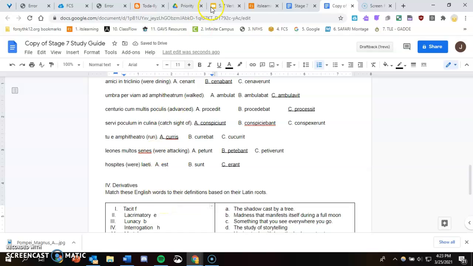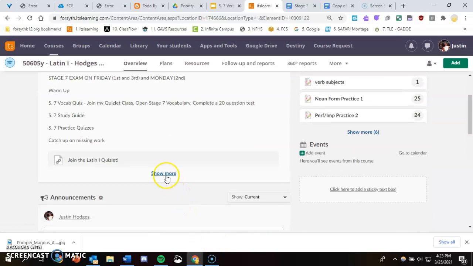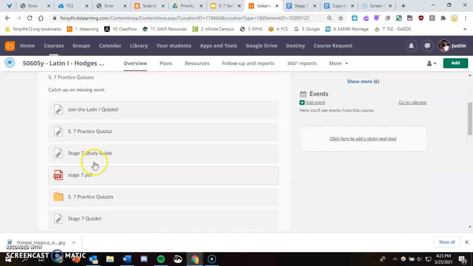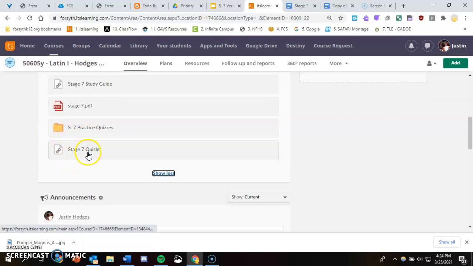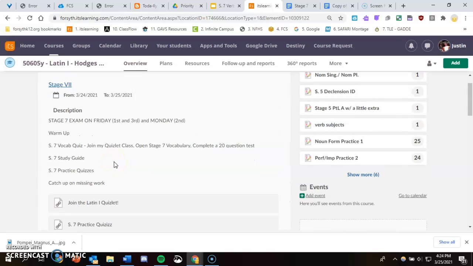I would also suggest going over to It's Learning and looking in the planner for Wednesday, Thursday. In here, you will find the Stage 7 practice quizzes, which you can take as many times as you need. You're trying to get an 80 on all three for a half summative grade. Here I have the study guide as well, which you probably already have. The practice quizzes, not to be confused with the quizzes, are just some more practice questions. I also have the Stage 7 Quizlet down here for you to review the vocabulary. If you have any questions, let me know on It's Learning.